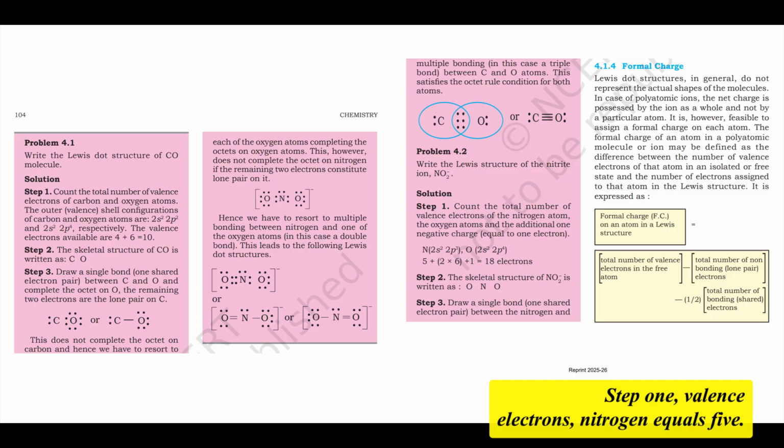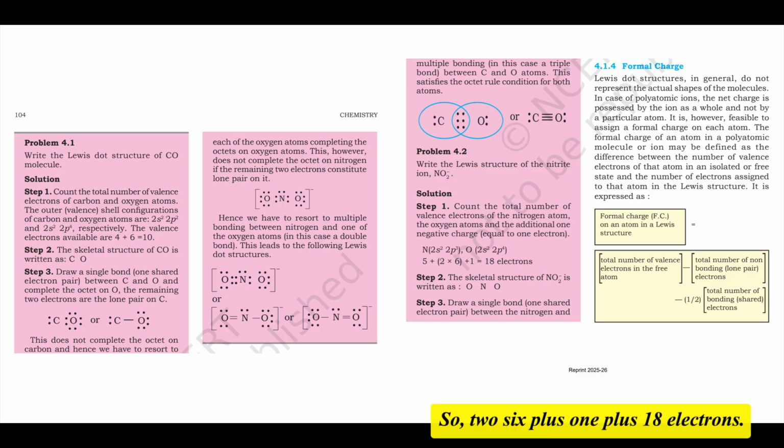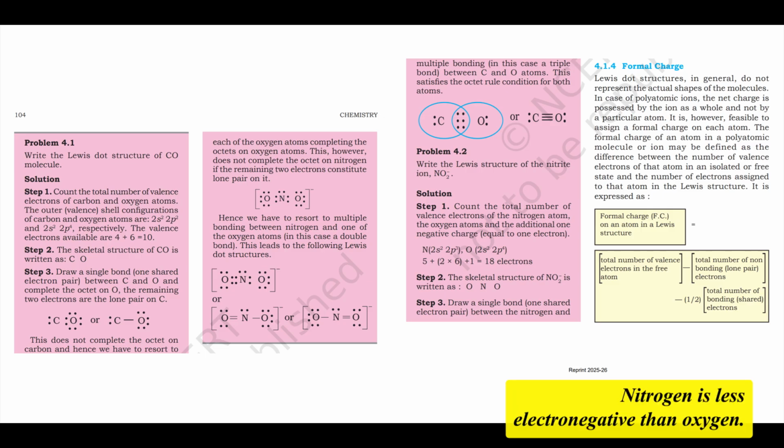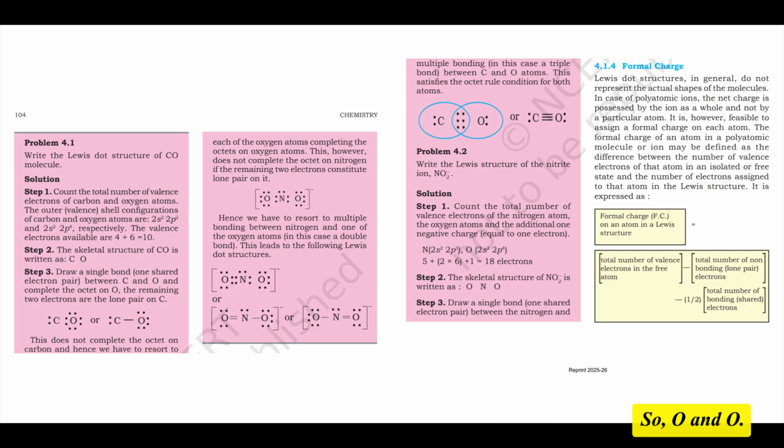Okay, NO2-. Step 1: Valence electrons. Nitrogen equals 5. Each oxygen 6, so 2 times 6 plus 5 plus 1 equals 18 electrons. 18 electrons total. Step 2: Done, added 1 for the charge. Step 3: Skeletal structure. Nitrogen is less electronegative than oxygen, so O-N-O. Step 4: Single bonds, O-N-O. Used 4 electrons. Remaining, we have 14 electrons.